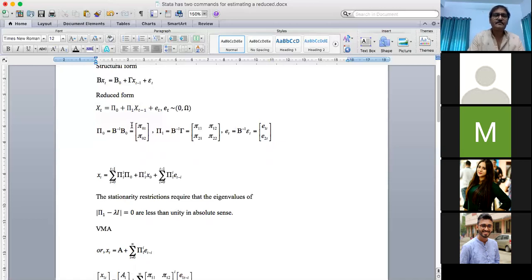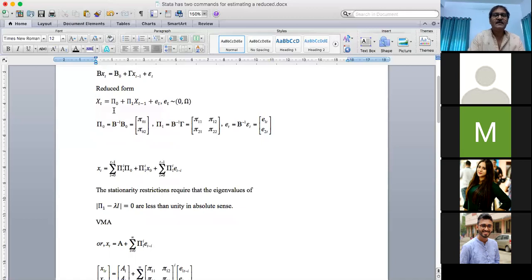If it is stationary, we can estimate this model directly. But if it is not stationary, we cannot estimate this model directly. In that case, we have to make some adjustment before estimation.